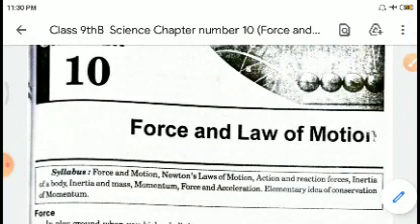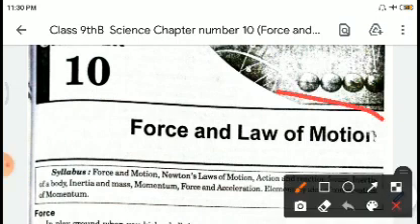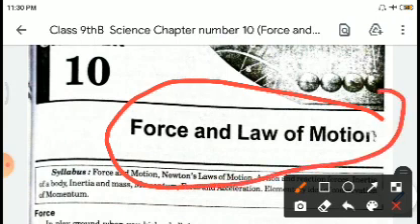And today we will be dealing with one of the most important chapters as far as the world of science is concerned, and that is force and the laws of motion. Now, this chapter you can say is directly dedicated to the great scientist Newton and all of his findings. You will find his presence everywhere in this chapter. So please follow me as I move ahead with this chapter.